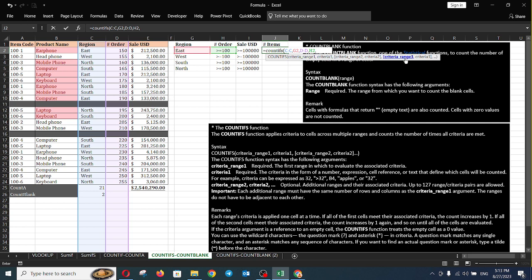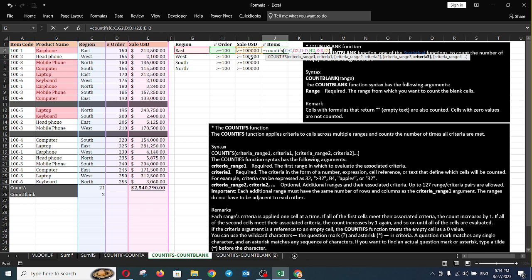Criteria_range3 means we would like to set the scope of the sales amount that is bigger than 100,000. So we need to select the criteria range with the sales amount. And then criteria3. Criteria3 is the sales amount that we would like to find.